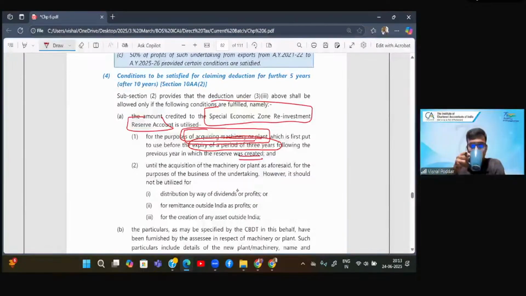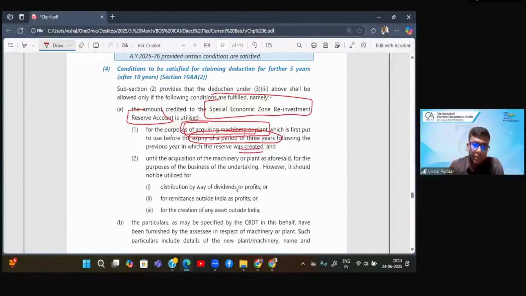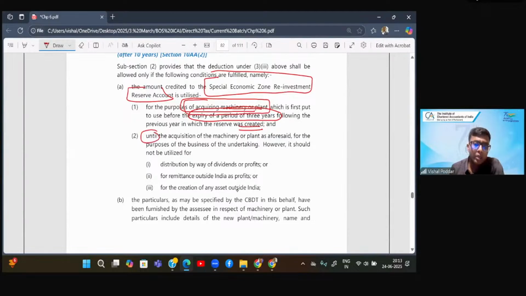So indirectly, what the law or the taxation act wants is that you do not take this money home. You have earned this profit, I am ready to give you deduction, but with the condition that the profit remains in SEZ. How? By reinvesting in SEZ by purchasing machinery. Further, until you purchase this machinery, you can use it for purposes of business. Now, when I say you can use it for purposes of business, it means even making payment of your salaries and making payment for purchases.